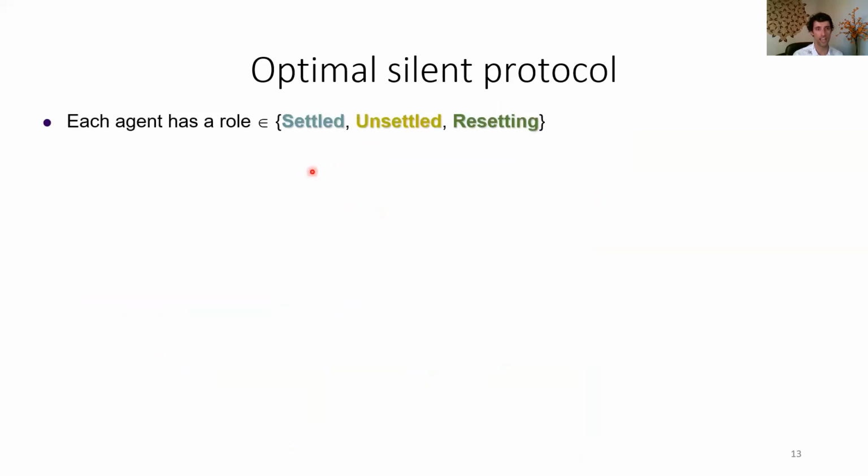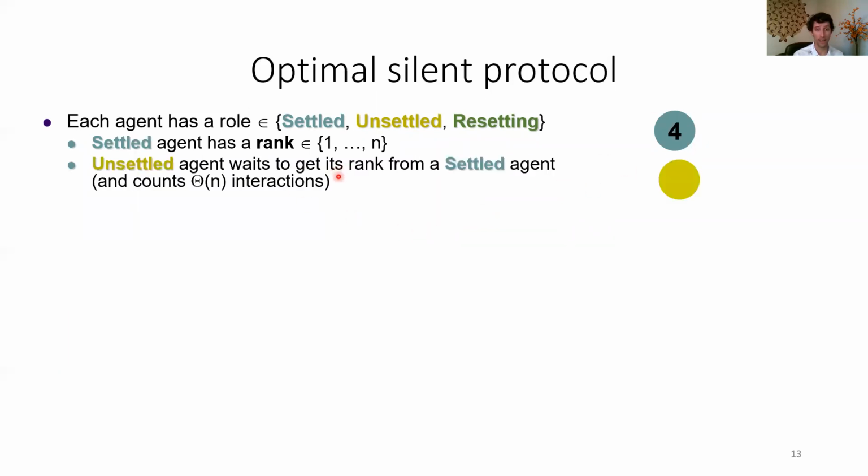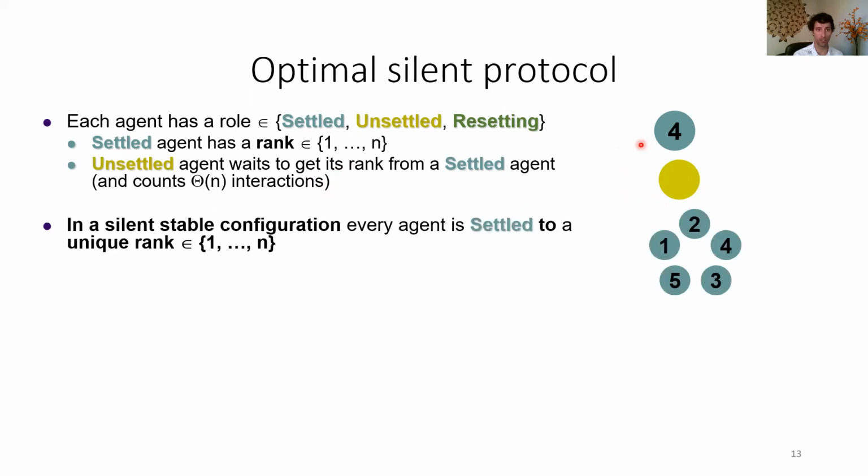And the way it works is the agents are going to have 3 different roles: settled, unsettled, and resetting. The idea is the settled agents are going to have the same ranks 1 through n. And the unsettled agents are going to get their ranks from the settled agents. Now, we would like to reach the silent stable configuration where all agents are settled and have the full ranks 1 through n.